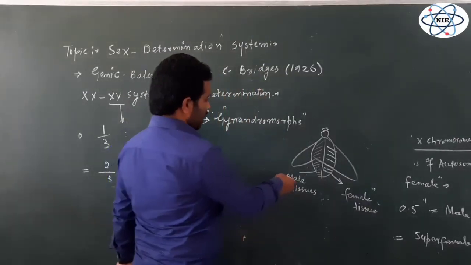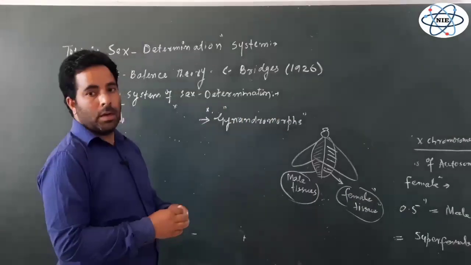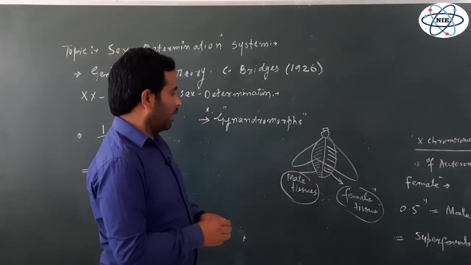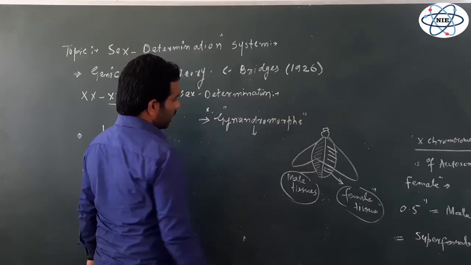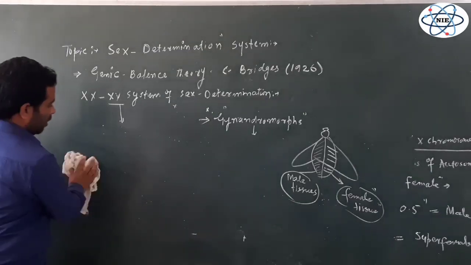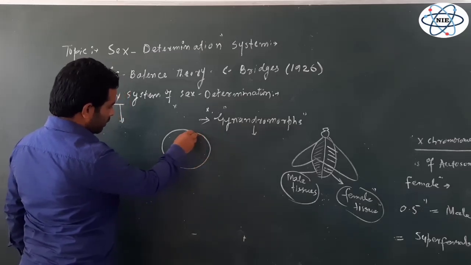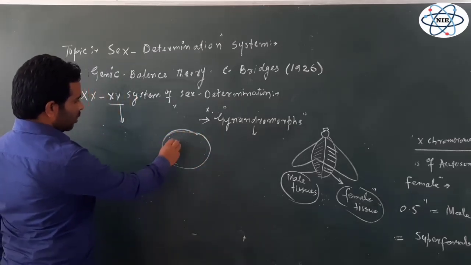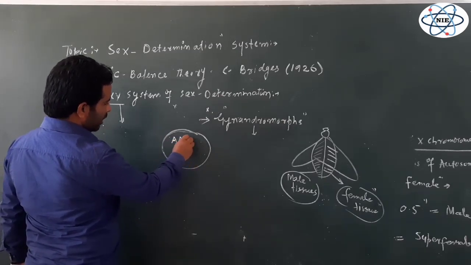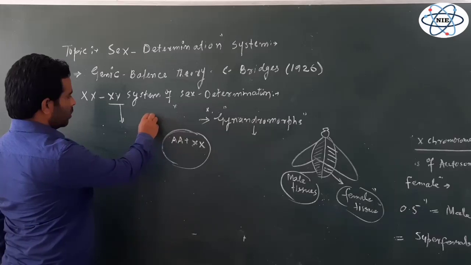But the question is how both types of tissues, male tissues and female tissues, develop in the same fly. We have to understand a very important point. Let's say this is the zygote of the fly, from where the fly will develop, and this zygote has two sets of autosomes, plus two X chromosomes.